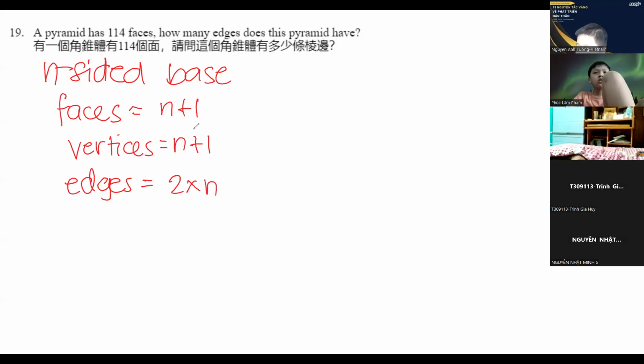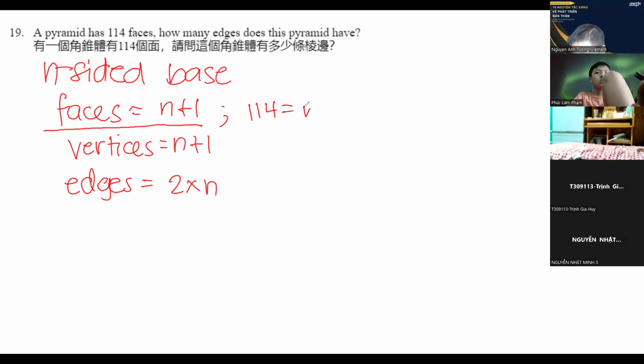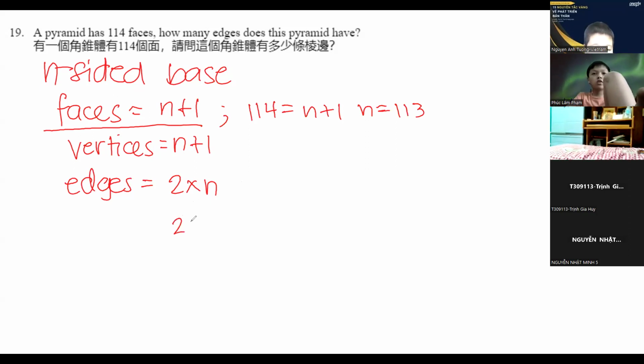So we are first given the number of faces, which is 114. So 114 is equal to n plus 1. N is equal to 113. Now we have the value of n. We just multiply it by 2 to get 226. And this is the number of edges. So are there any more questions for number 19? Okay, very good.